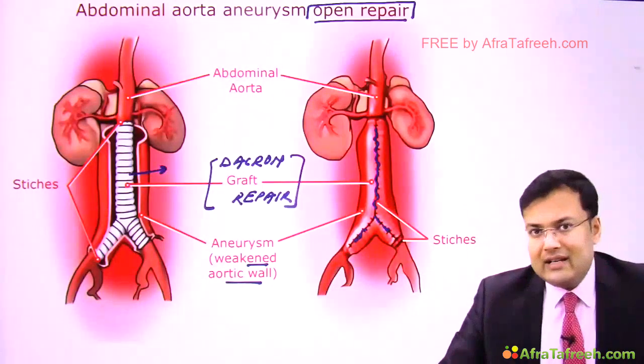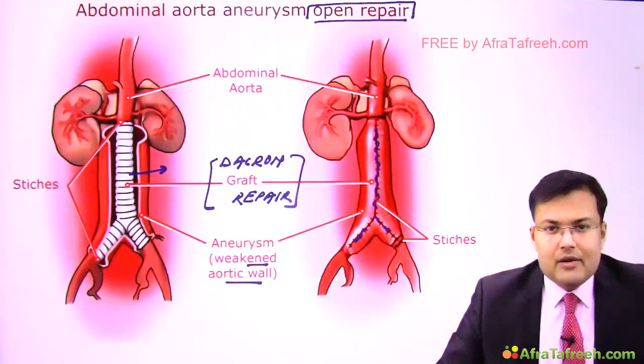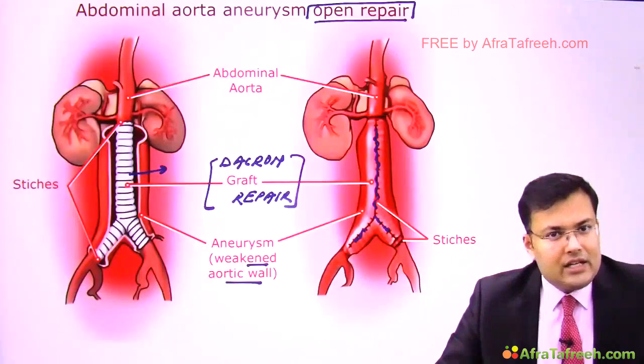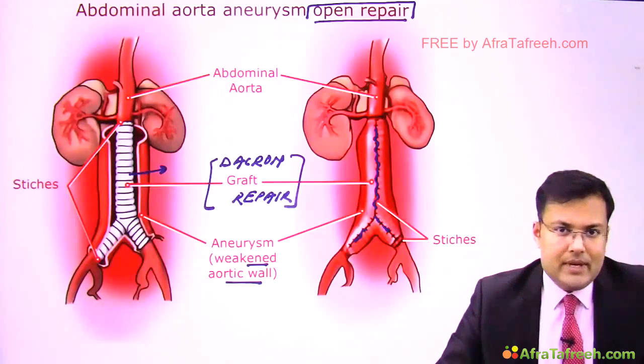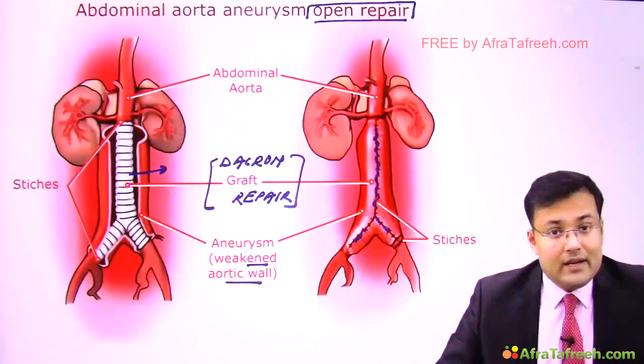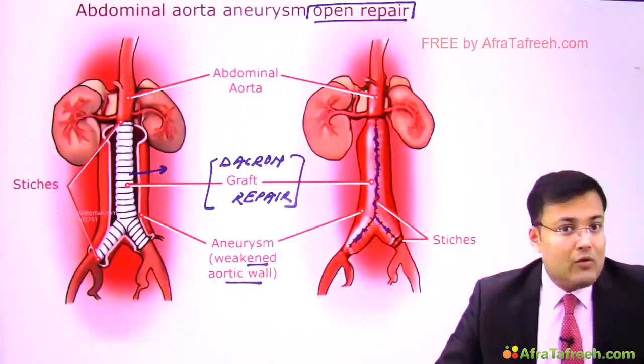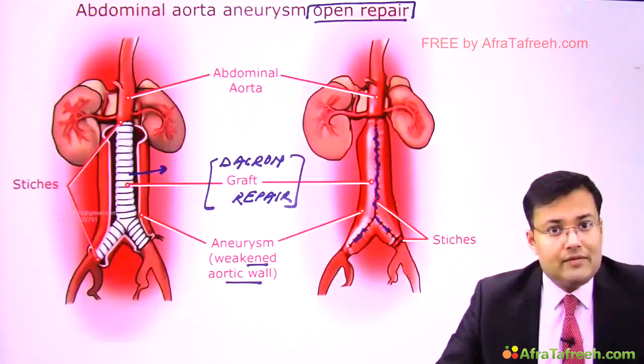Now see the mortality rate related to aortic aneurysm repair. If we go for elective abdominal aortic aneurysm repair, the mortality rate is less than 5%. But if it's ruptured abdominal aortic aneurysm repair, how much is the mortality rate? It's more than 50%.